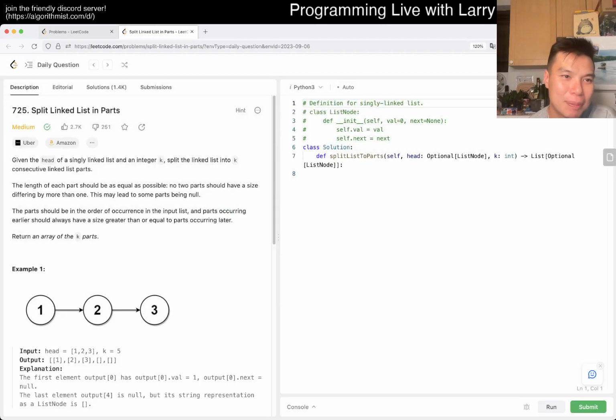So today's a medium, Split Linked List in Parts. And again, today we're getting another linked list problem. So yeah, let's see.